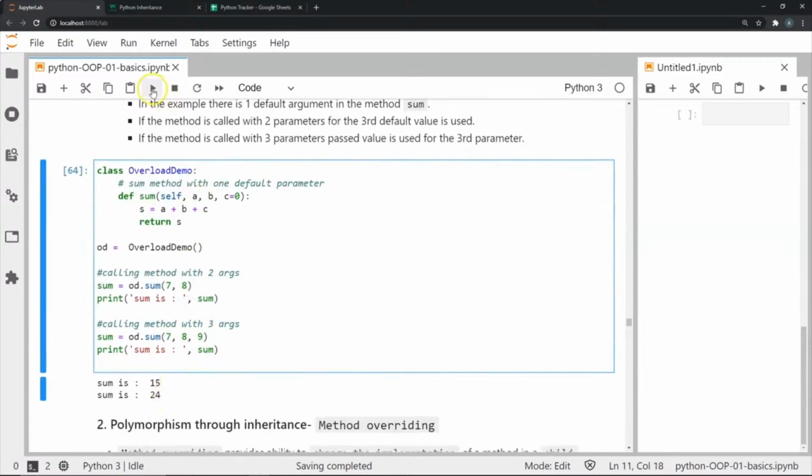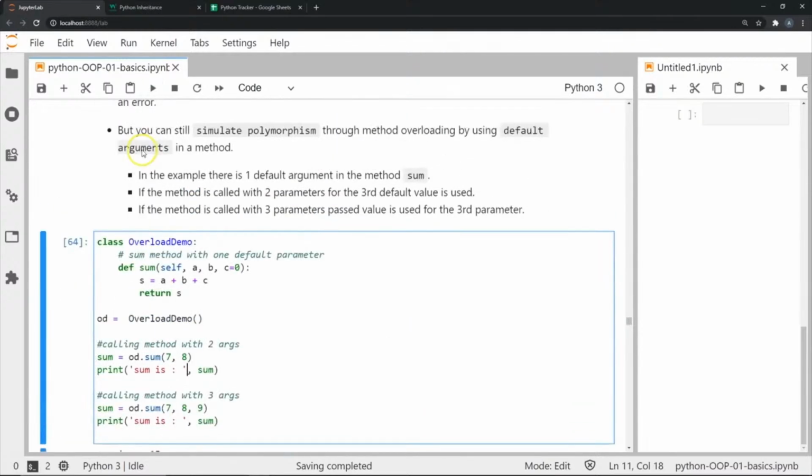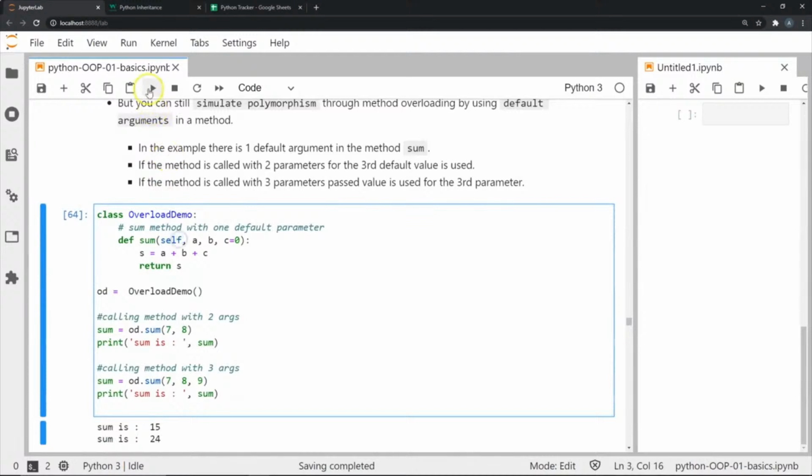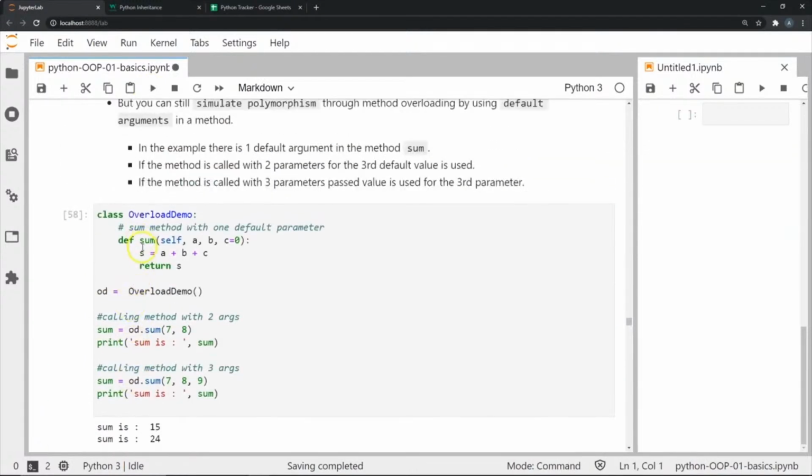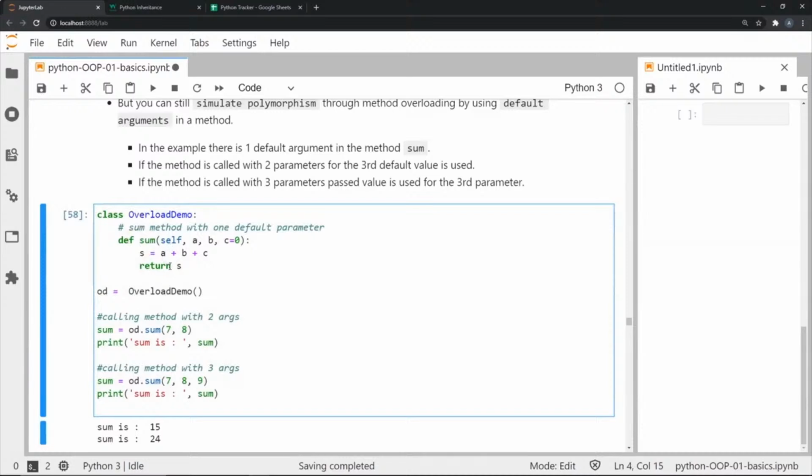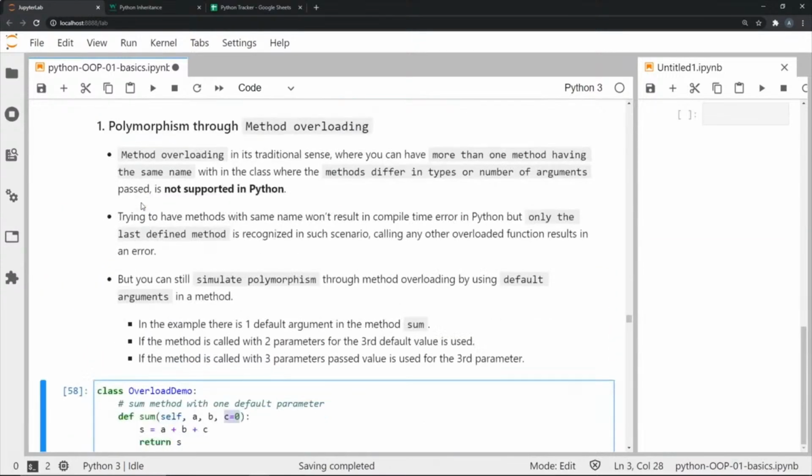This is not a very commonly used thing, but it's basically a method just to show you that we can actually simulate method overloading in Python by using default arguments. I've basically shown you how the same method sum has been used to do the addition of 2 digits, and then in another instance is doing the addition of 3 digits. It might look very similar, but by having this third attribute C have a default value of 0, I have induced some form of polymorphism through method overloading.